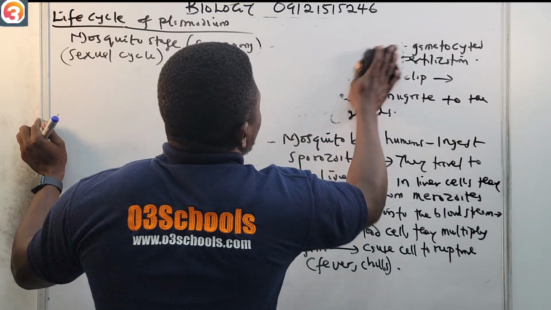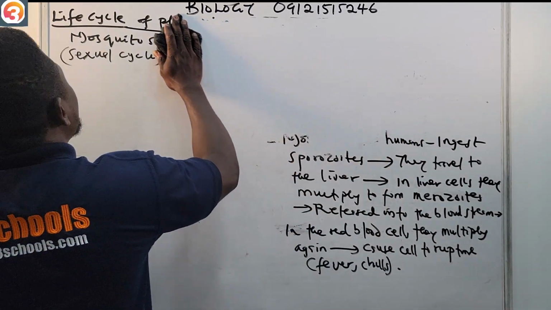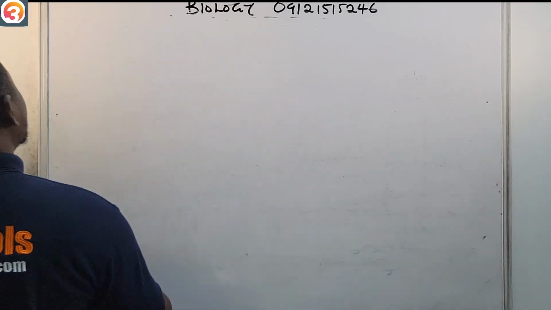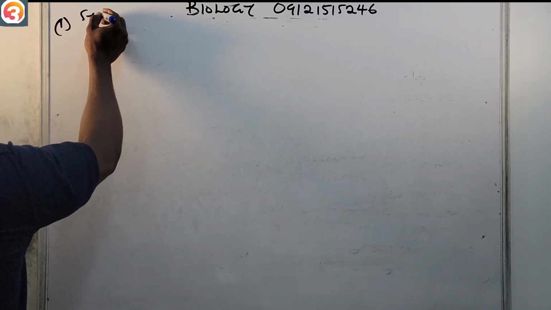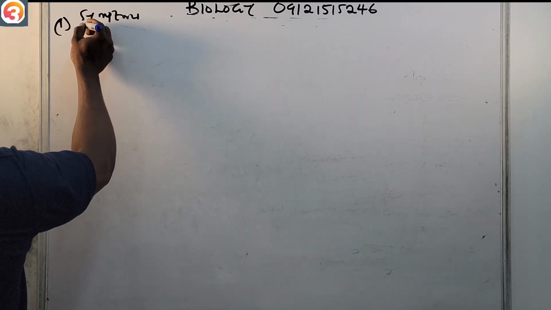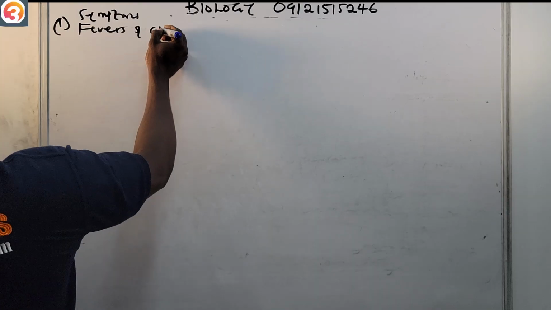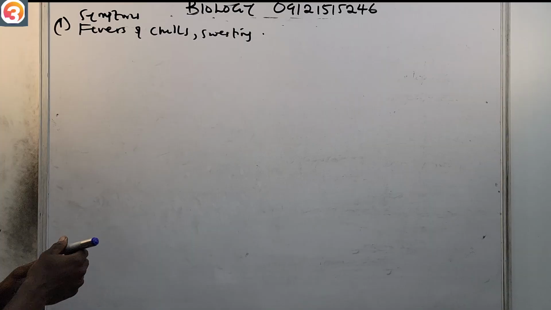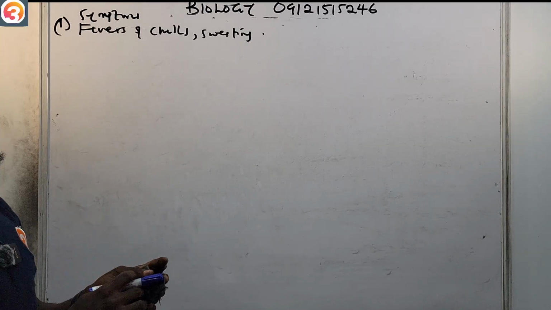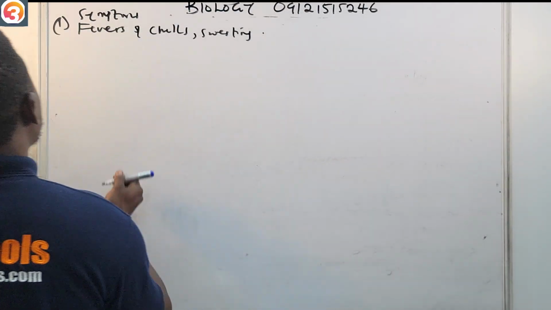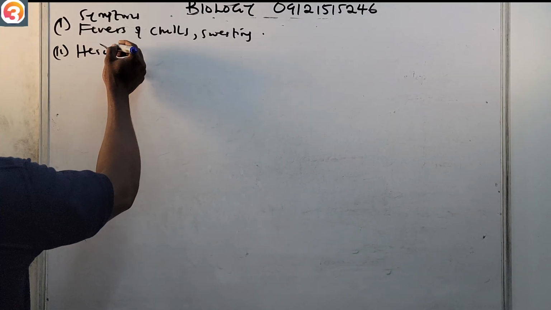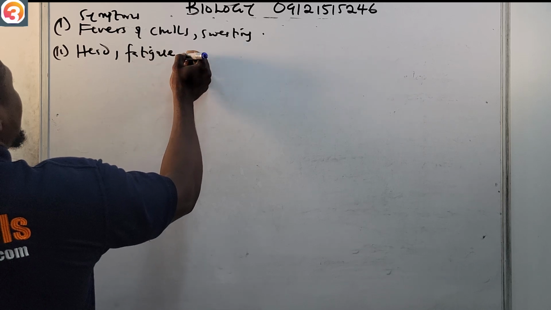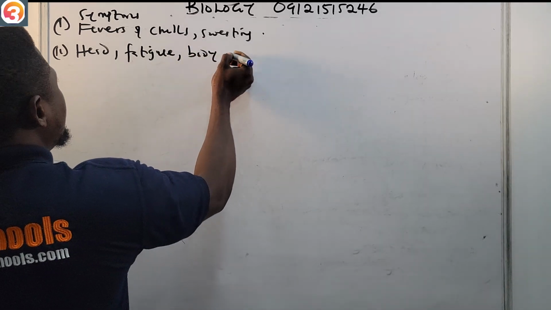Okay, there are a couple of other symptoms that we see. So let us just make it more elaborate. Number one, we see fever and chills. Then sweating is not uncommon. So we get fever and chills, then you just begin to sweat. Then also you get headache. If you have malaria, you get headache. You'll be tired, so you'll be fatigued, and then of course your body will be aching, body aches.